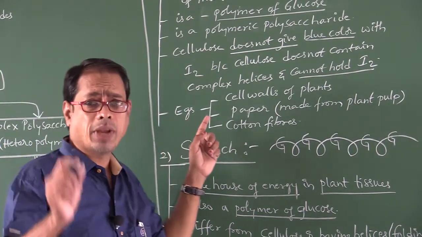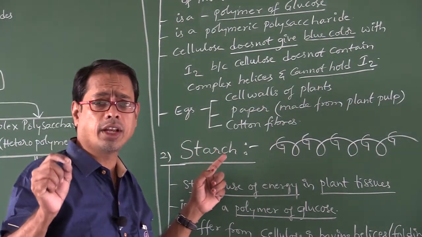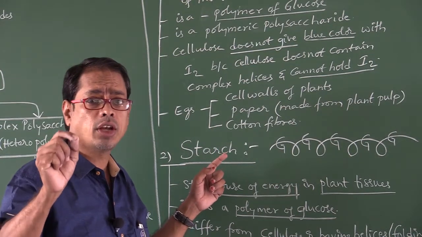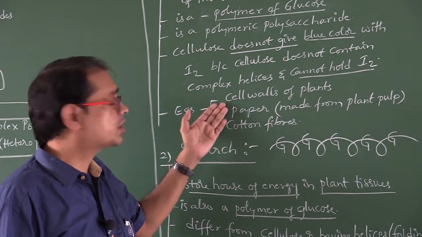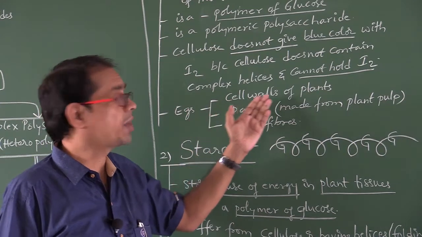Examples, where do you find the cellulose? Plant cell wall is made of cellulose, hemicellulose, and pectin. So, cellulose is found in cell walls of plants.